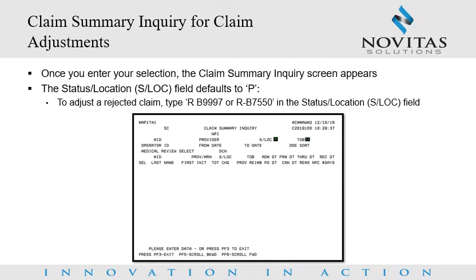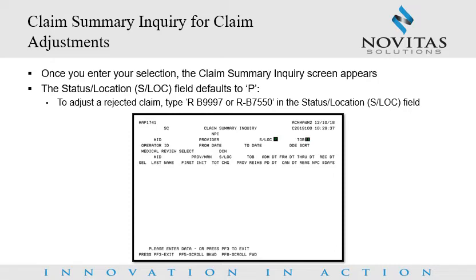Again, we will see the Claim Summary Inquiry screen, which will be used to search for finalized claims in status locations P B9997, R B9997, and or R B7550. The status location field defaults to P because you are accessing the Claim Summary Inquiry screen from the Claim Adjustments file. You do not need the location B9997 for claims in a P status. However, if you need to adjust a rejected claim, you will need to type R B9997 or R B7550 in the S-Lock field and press Enter.